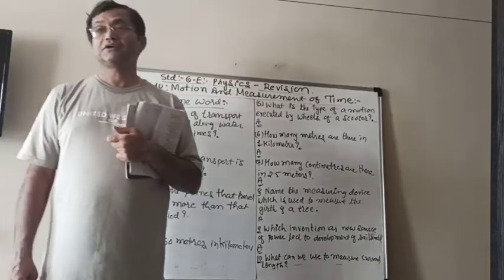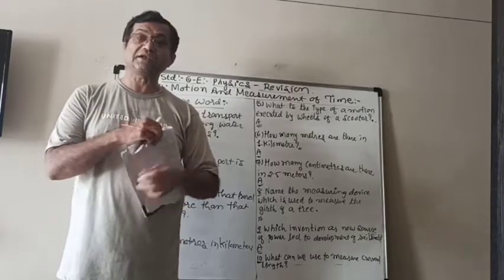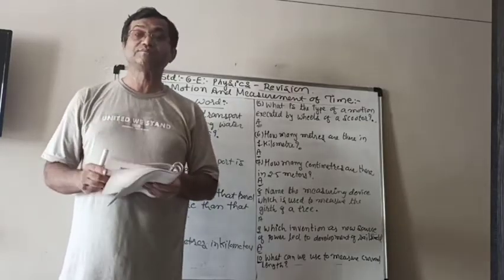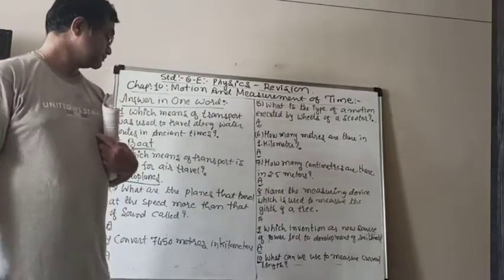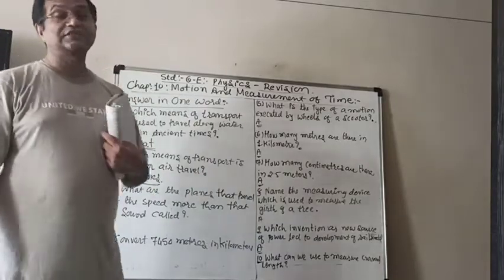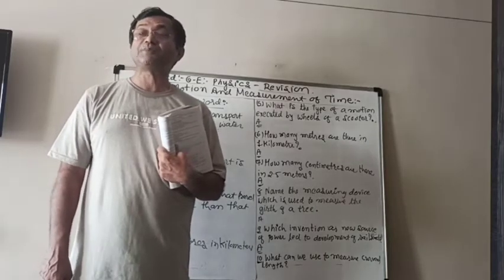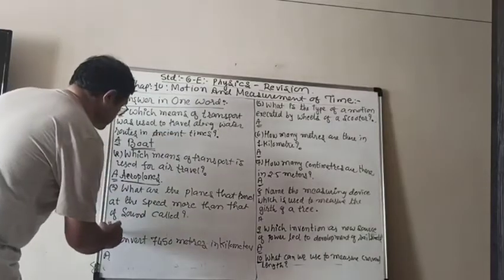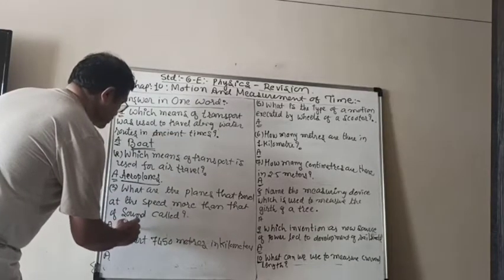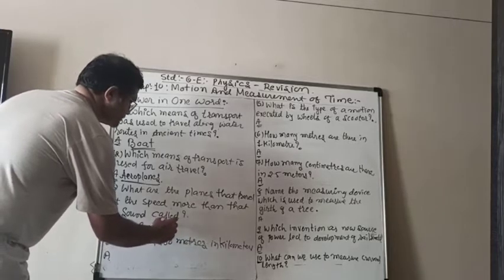When the new type of planes can run at a speed more than the speed of sound, what is the name of them? They are supersonic planes. So the answer is supersonic planes.